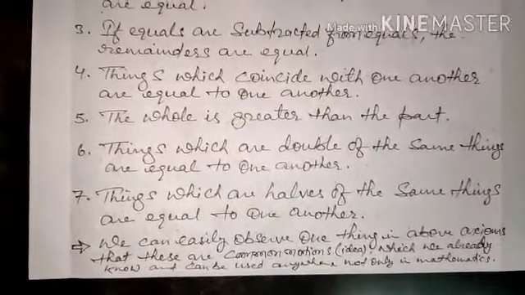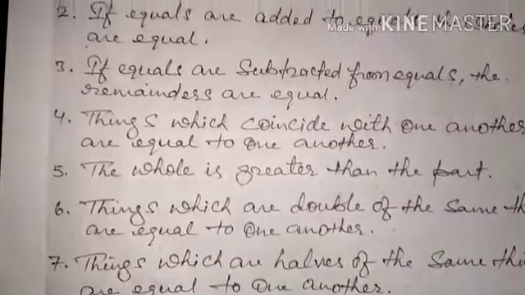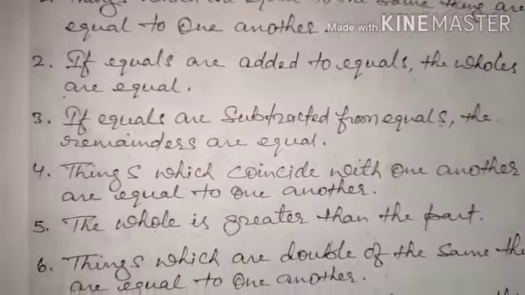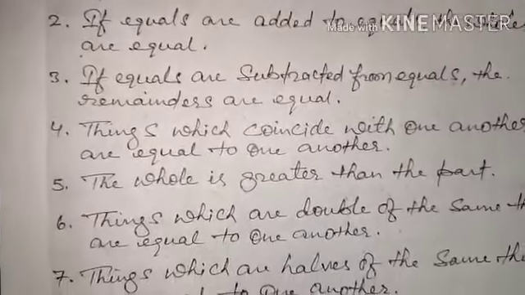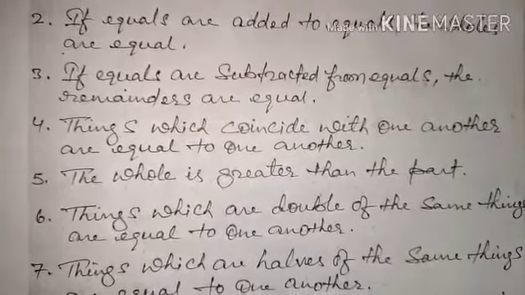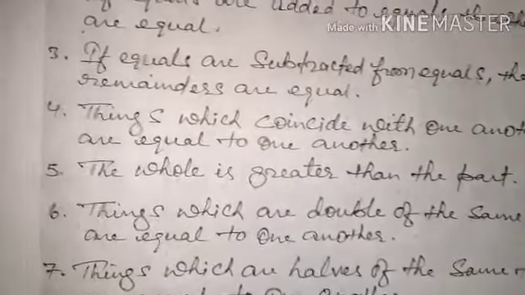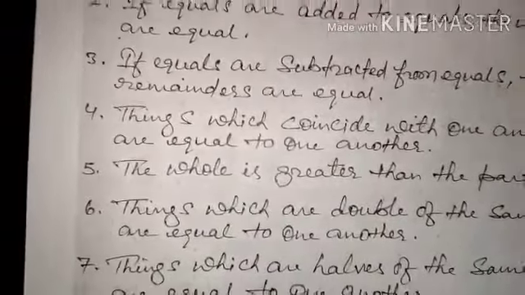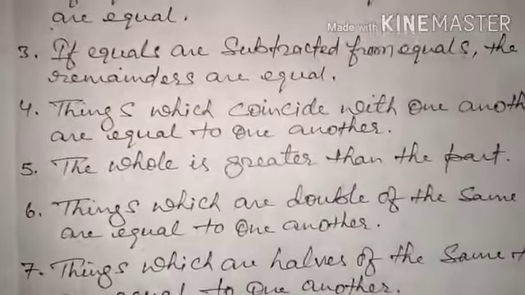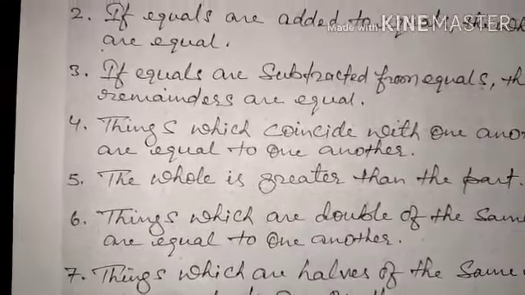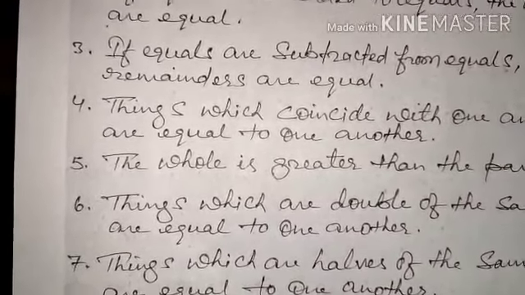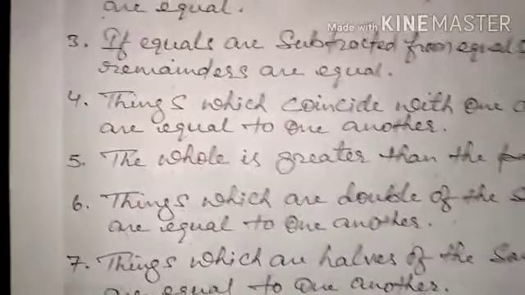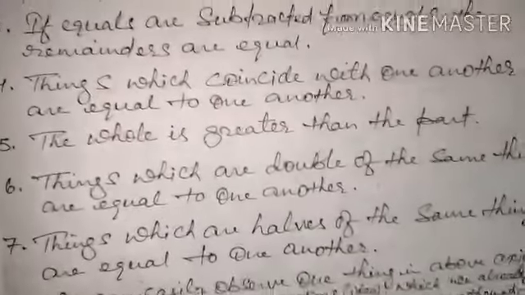So we can say that the area of the triangle is equal to the area of the rectangle, and the area of the rectangle is equal to the area of a square. So area of the triangle and area of the square both are equal to the same thing. If both are equal to the same thing, they must be equal. So this is also one of Euclid's axioms: things which are equal to the same thing are equal to each other. So like this we have to deduce something.